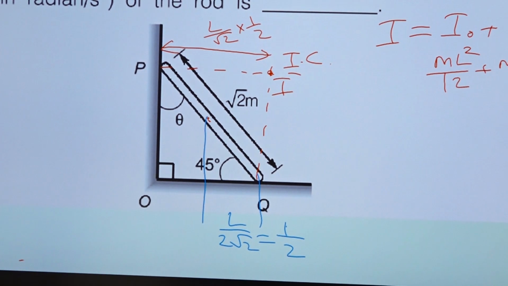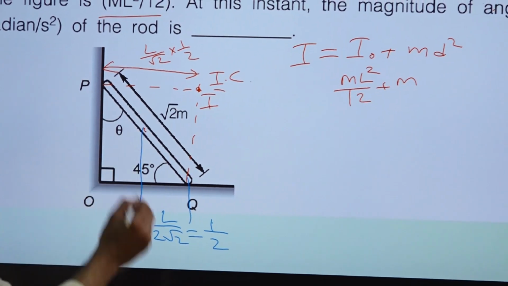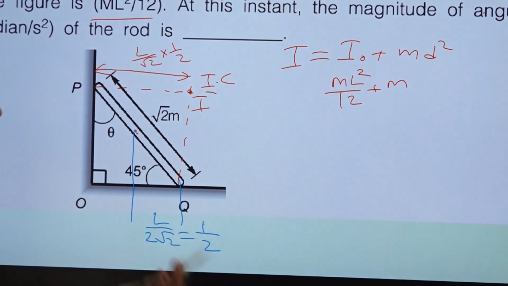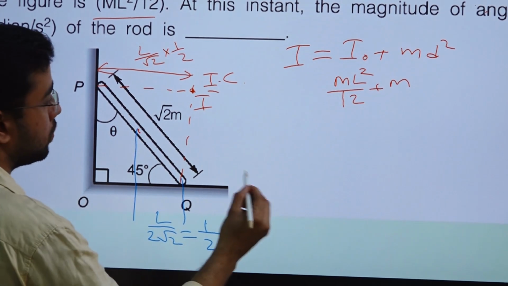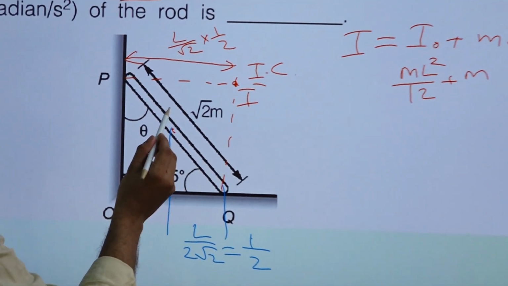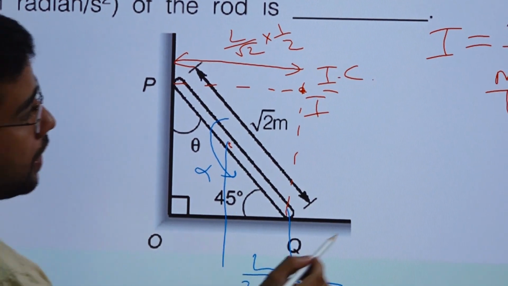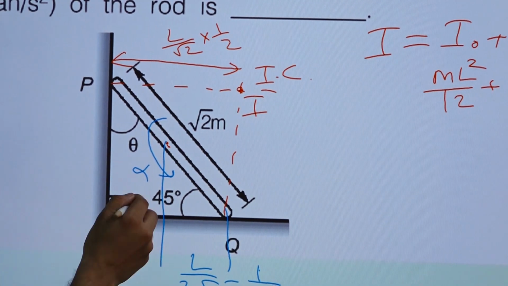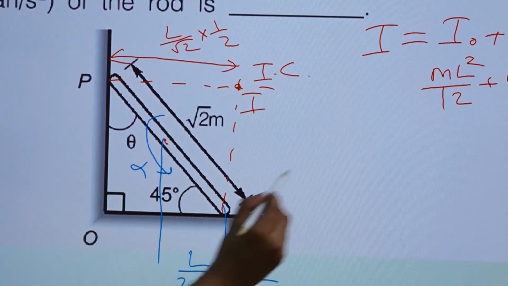Now we will simply take moment about this point, the IC, and find the acceleration. Suppose this rod is rotating with angular acceleration alpha. What will be the inertia of this rod? I alpha.